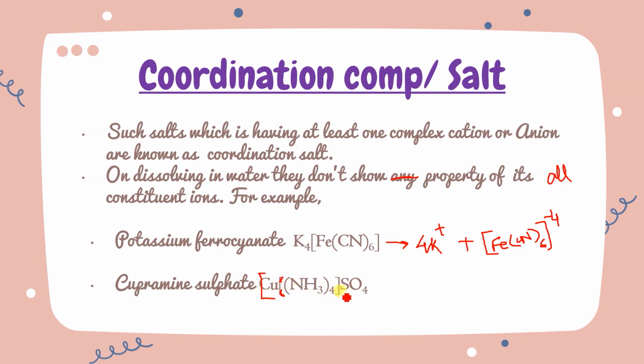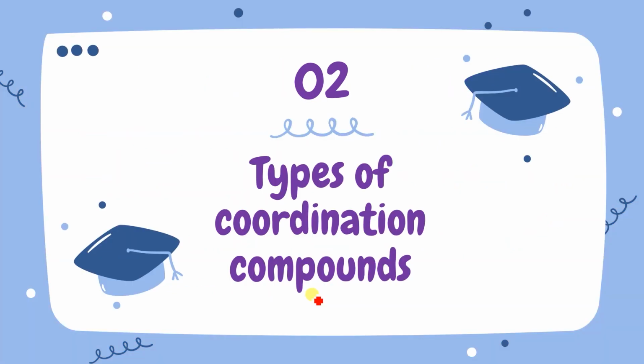[Cu(NH3)4]SO4, bracket close and then SO4. So you can see that first we write the cation, and the cation part is in the complex, so this is a cationic complex and the anion is simple. Whenever this dissolves in water, it will give you this complex cation, and SO4. So it will show the property of SO4 but won't show the property of copper or ammonia. Got it?